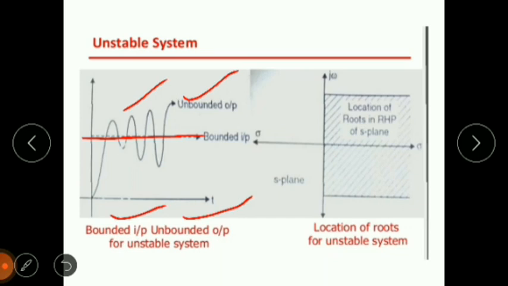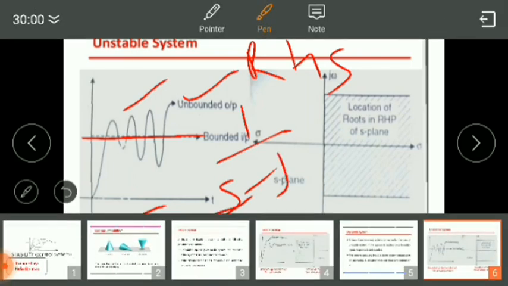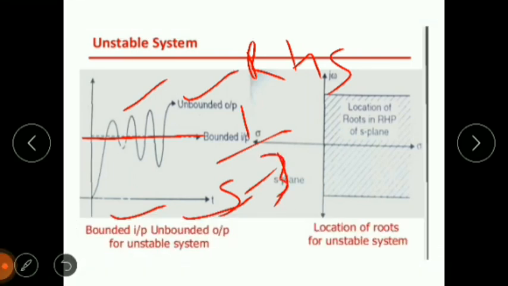Similarly, we will understand this by the pole location in the S plane. If the pole lies on the right hand S plane, then the system will be unstable. For example, 1 upon S minus 3: simply S is equal to plus 3.